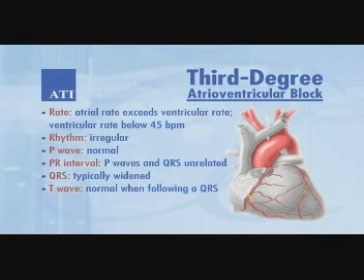Third-degree atrioventricular block. Rate: atrial rate exceeds ventricular rate. Ventricular rate below 45 beats per minute. Rhythm irregular. P wave normal. PR interval: P waves and QRS unrelated. QRS typically widened. T wave normal when following a QRS.